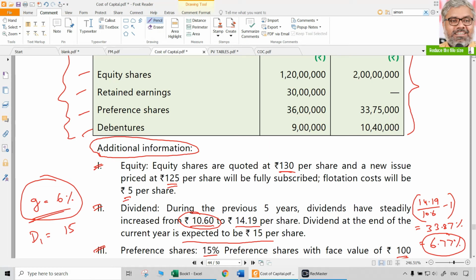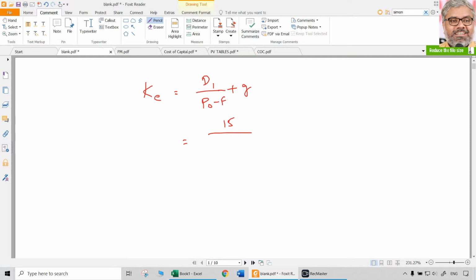current market price or issue price. When issue price is given, that should be taken. So currently they are quoted at 130, it doesn't matter because a new issue can only be made at 125. That is 125 per share. Flotation cost will be 5 rupees per share, which means 125 minus 5 plus growth rate we already calculated, 6%, which is 0.06. So how much will this be?